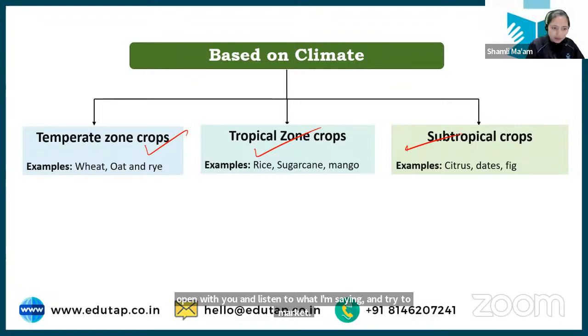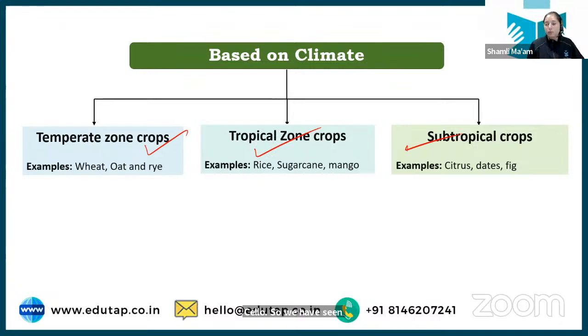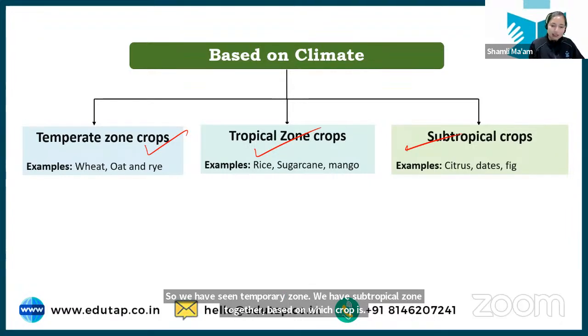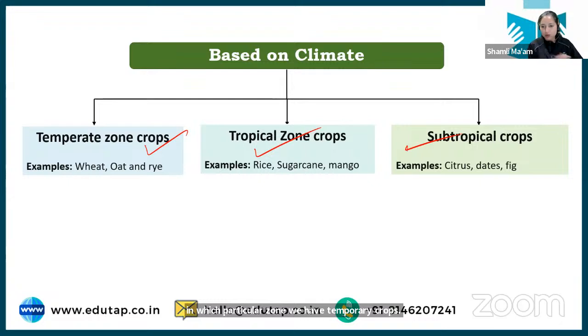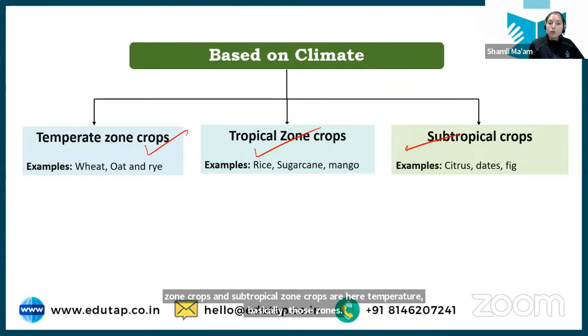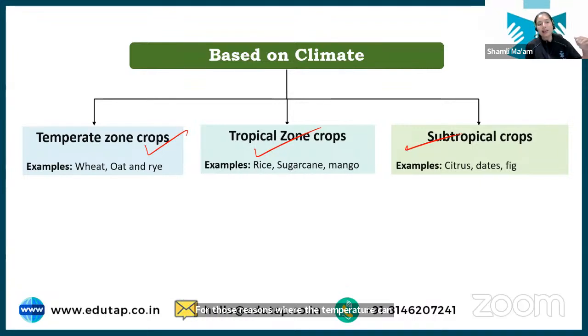Okay, let's go. So we have temperate zone, tropical zone, and subtropical zone. Based on which crop is grown in which particular zone, we have temperate zone crops, tropical zone crops, and subtropical zone crops. Temperate are those regions where the temperature can go below 0 degree Celsius, like Himachal Pradesh, Uttarakhand, Jammu Kashmir, where temperature may drop below zero.